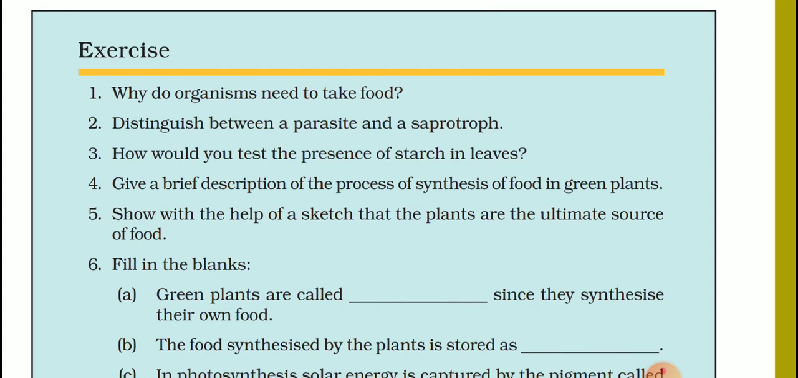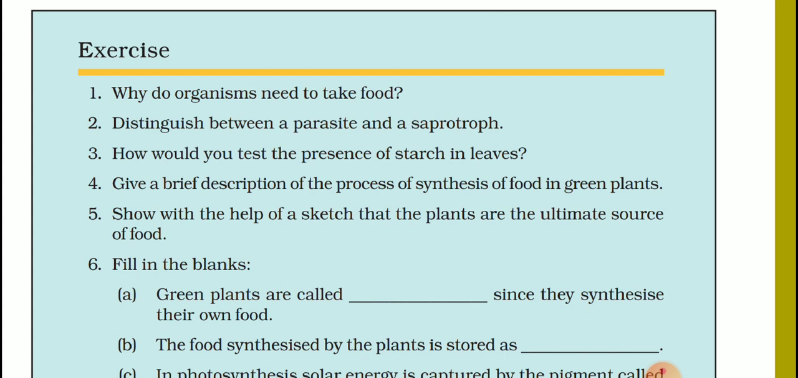The second question is, distinguish between a parasite and a saprotroph. Parasites are those organisms which feed on a living organism. For example, lice. Lice live in our hair and take their food from our body. Hence, we can call it a parasite. As mosquitoes take blood from our body and live on our body to take the blood, that's why we can call it a parasite.